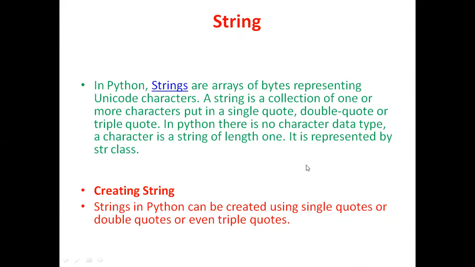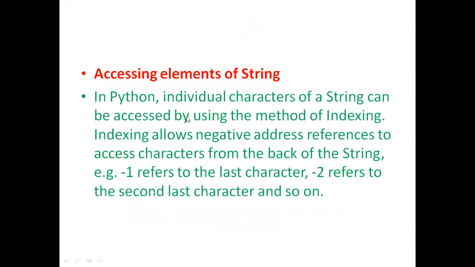And then let us see accessing elements of a string. In Python, individual characters of a string can be accessed using the method of indexing. Indexing allows negative address references to access the characters from the back of the string. For example, -1 refers to the last character, -2 refers to the second last character, and so on.